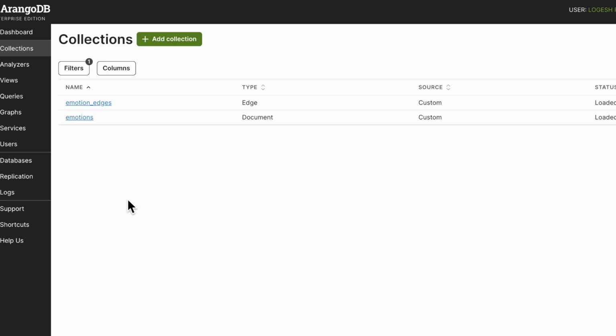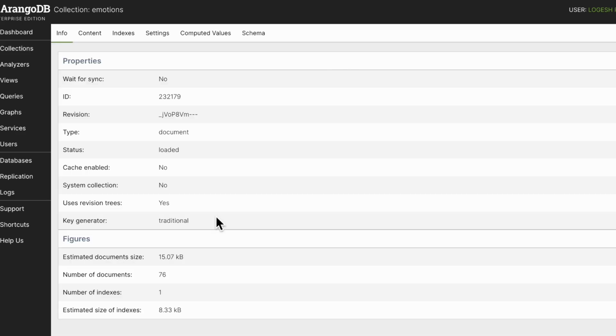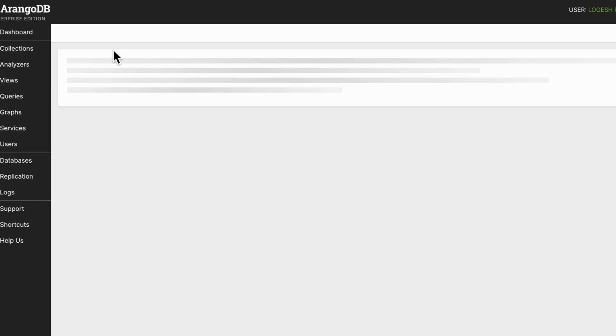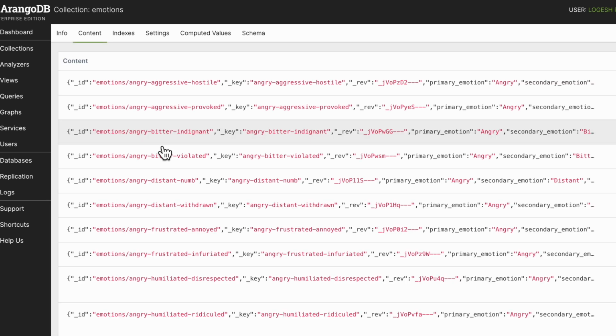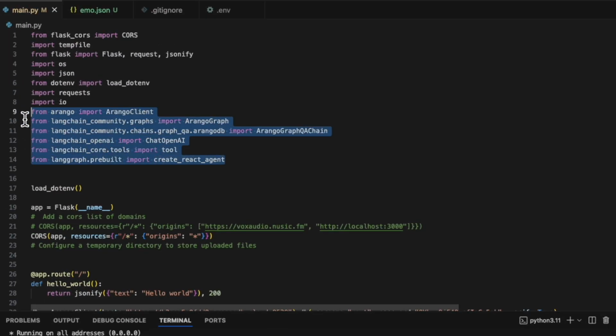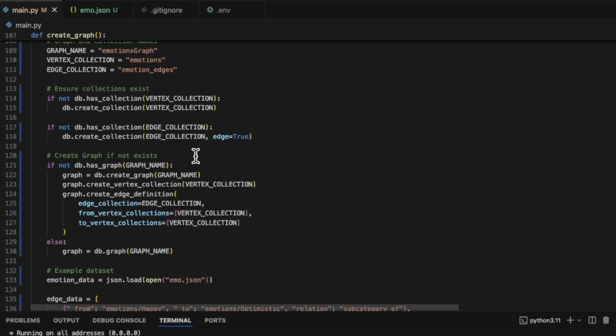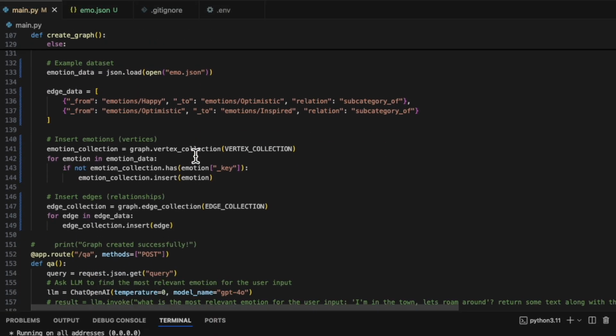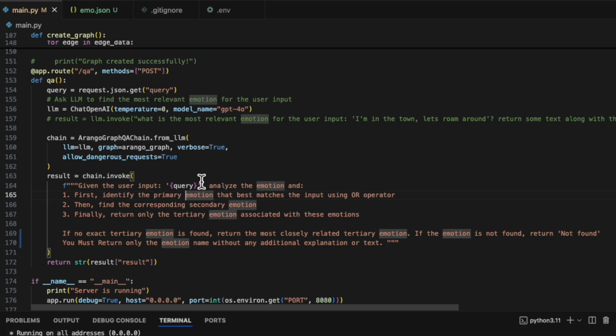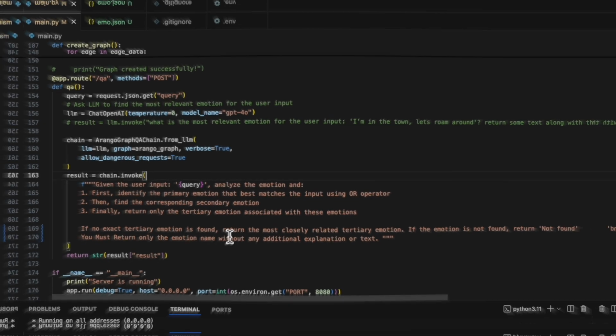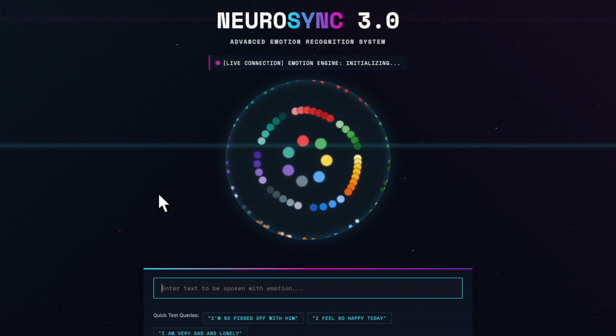It's called Emotion Edges and Emotions. Here you can see the indexes as well as the content. We're using all of these client libraries to dynamically prompt the LLM and create the graph for the users with their own set of emotions. This endpoint includes the question and answer prompts, which includes a simple invoke to the Arango Graph QA chain, and specifically asks the LLM to identify first the primary emotion, then the secondary emotion, and finally the tertiary emotion, based on the text-to-speech request made in the front end, which is called NeuroSync 3.0 for now.